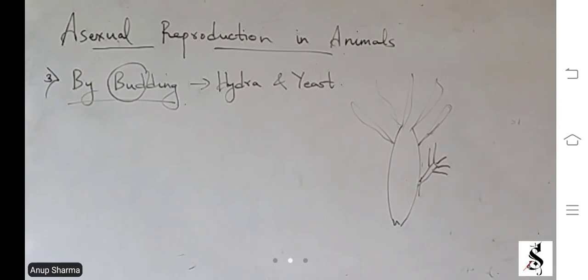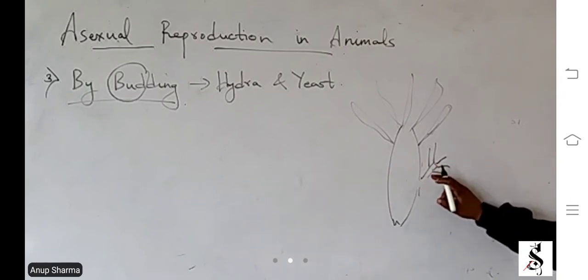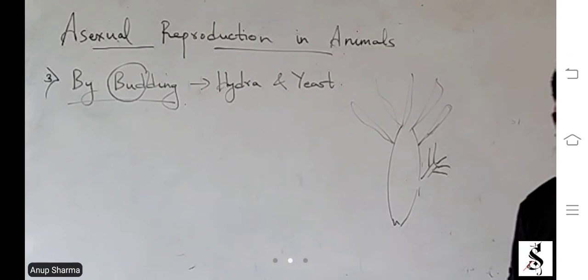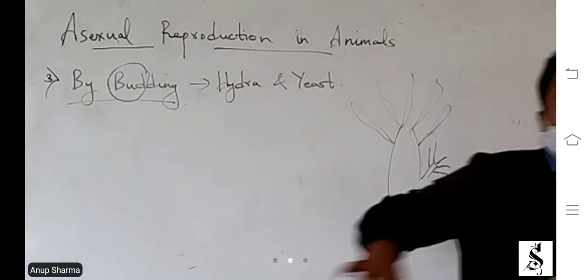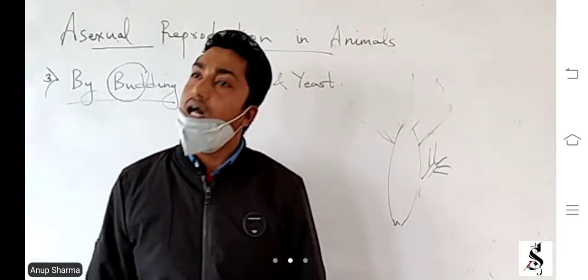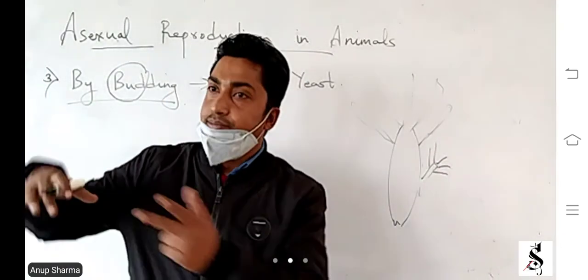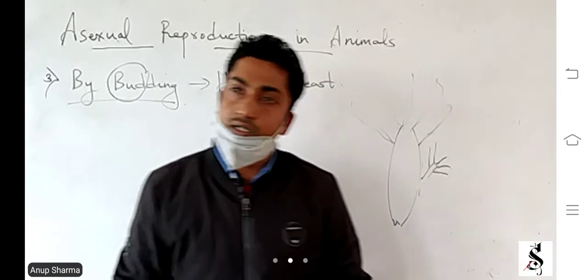So the nucleus of the parent body divides into two, and one of the nuclei goes into the bud. That means when the nucleus moves into the projection, the bud, it acts as a new organism. When the bud gets matured, it detaches itself from the parent body and becomes an independent individual. Detach itself means it separates itself from the parent body. Budding can be of many types, it can be 2, it can be 3, depending upon the nucleus it acquires. Got it? It is a simple process.